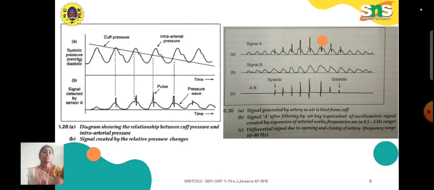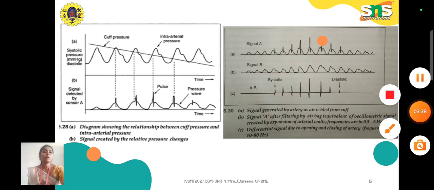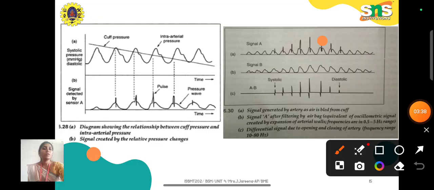See this diagram and you will get to know clearly. The signal B is very simple, that is the cuff pressure. When inflating or deflating, you get changes as a sine wave. Signal A is from the sensor placed towards your blood vessel, and it captures the pressure variation.